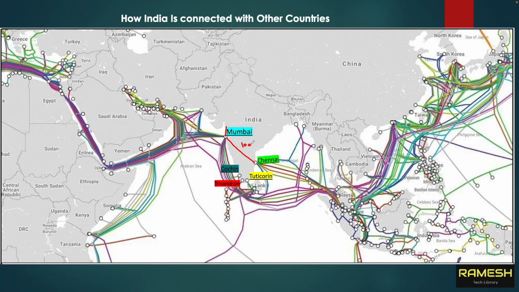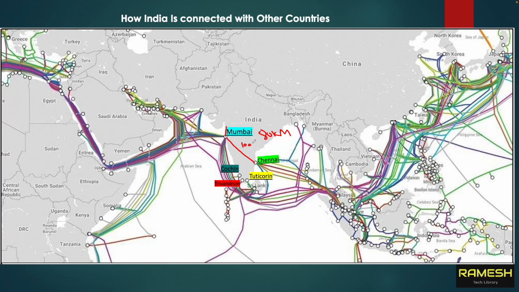If you lay the fiber cable, how will the data transfer? Through laser, so it's a light. Laser is a light, and light can travel up to some distance only. Practically, light can travel up to 80 kilometers. After 80 kilometers the signal will be lost, right?